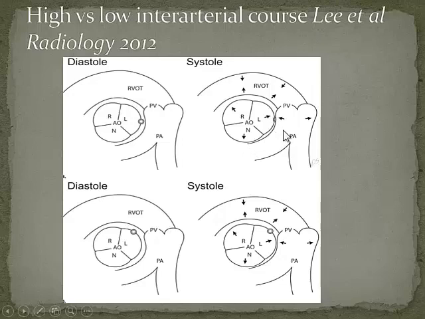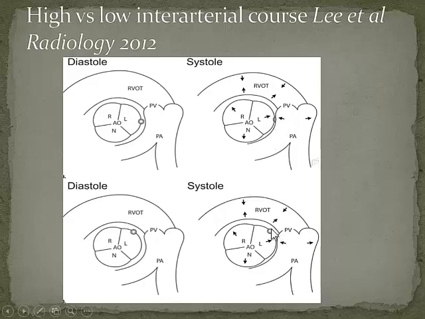In systole, you're expecting your pulmonary artery to expand and your aorta to expand, and so if you have an interarterial course between the aorta and the pulmonary artery, that's going to get squashed, okay? But if you have an interarterial course between the right ventricular outflow tract and the aorta, i.e. the right ventricular outflow tract is going to contract during systole, you're less likely to have problems with it, okay? So the one that worries you is basically the high interarterial course rather than the low interarterial course.